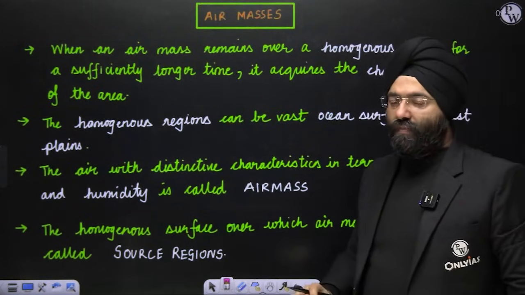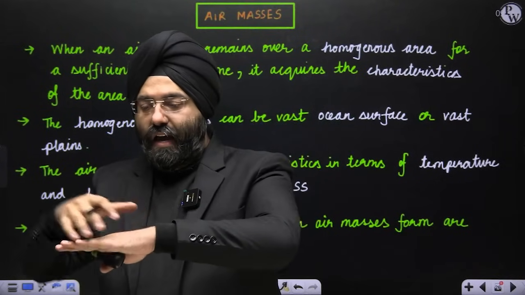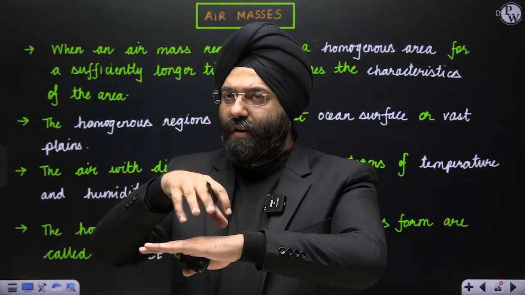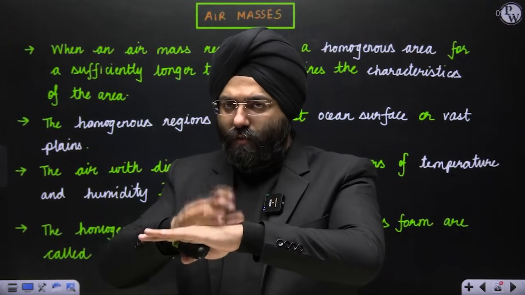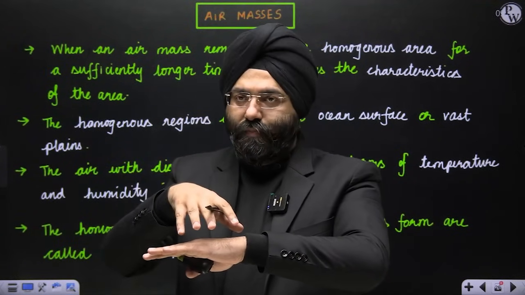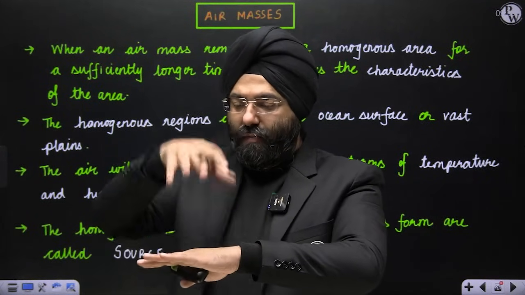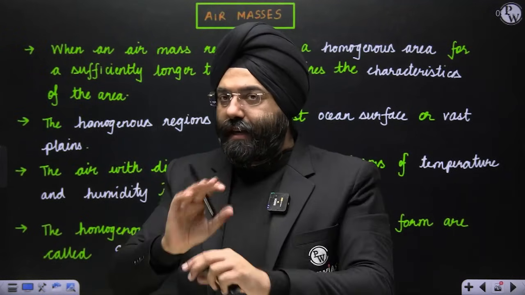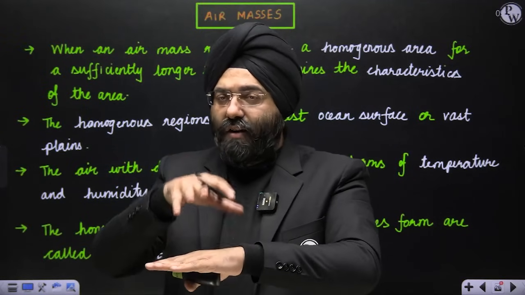For us, when an air mass remains over a homogeneous area for a sufficiently longer time, it acquires the characteristics of the area. That means if this surface is, let us say, warm, and an air mass is lying on top of it for a very long time, it will acquire certain characteristics of that region. Supposing the region is warm, the temperature will be transferred to that air mass also, and it will also become warm. If the ground surface is very cold, and that air mass is on top of it for a sufficiently longer time, it will also become cold. So it is basically acquiring the characteristics, provided it is stagnant there for a longer time.